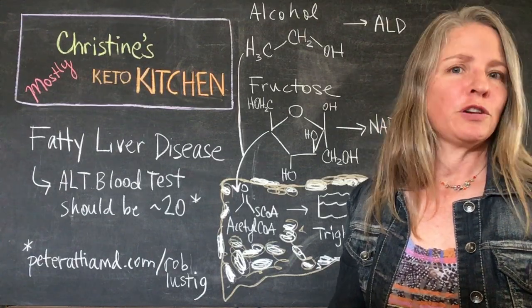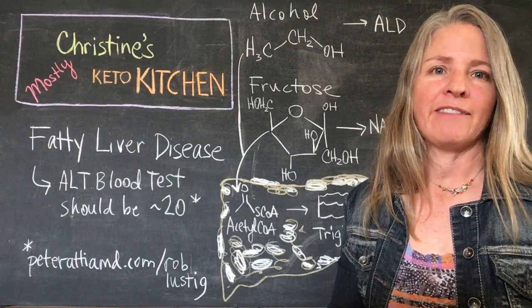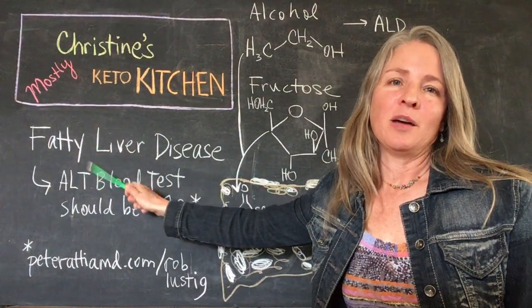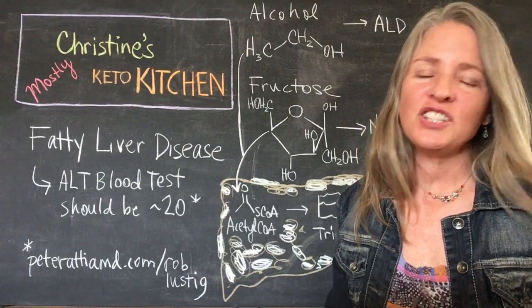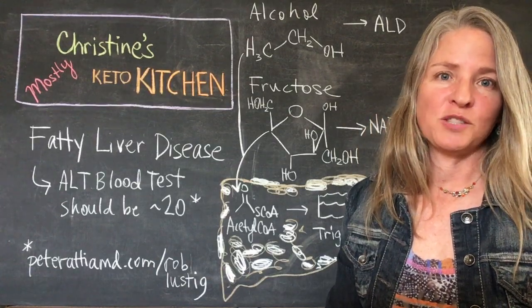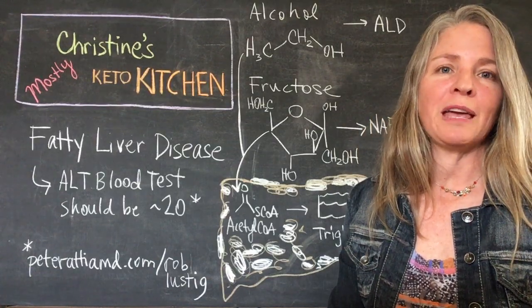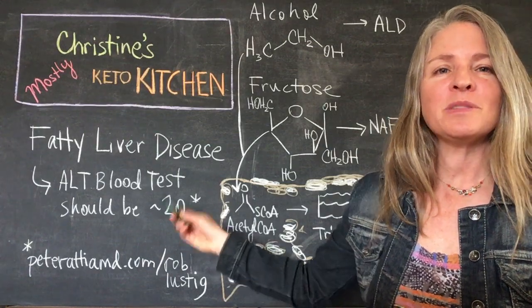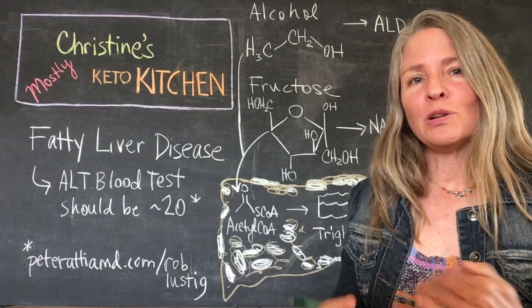So how do you know if you're going down a path towards getting fatty liver disease? Well, there is a blood test called the alanine aminotransferase blood test, and chances are your primary care doctor has run this test on you before, so you may even have blood tests for it, or test results for it. It ends up that the value should be below 20.